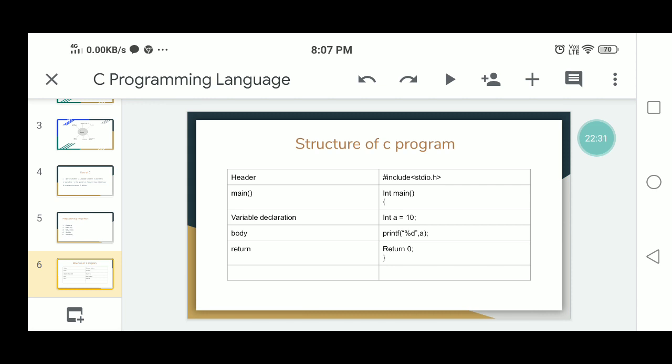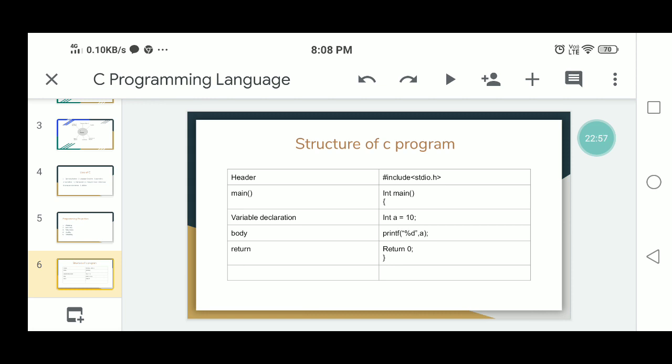Then next, return. The return statement is just meant to define the end of any C program. All the C programs can be written and edited in normal text editors, for example Notepad, Notepad++, like that. These are the text editors.